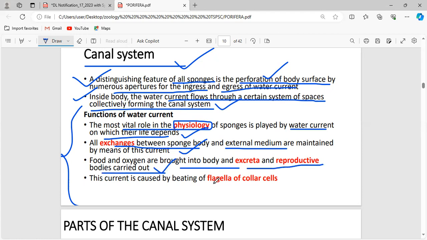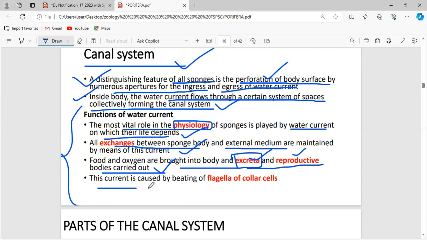Not only the water intake but also the oxygen intake is completely regulated by the canal system. Not only food and oxygen, not only the digestive and respiration processes, but also the excretion and reproductive processes are maintained by this canal system.